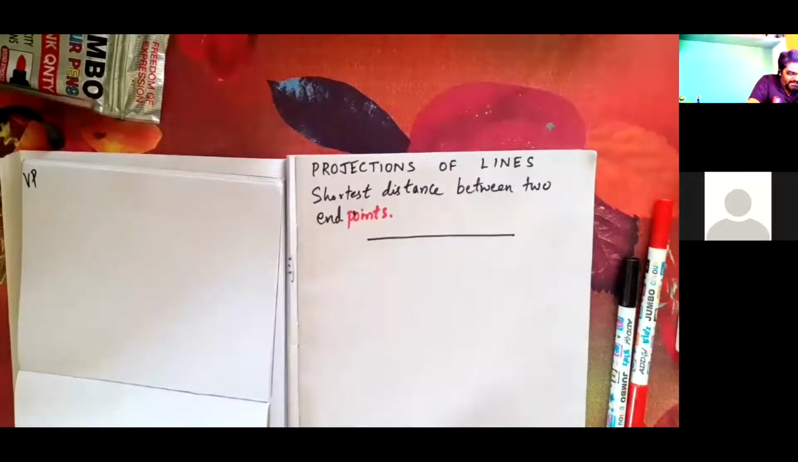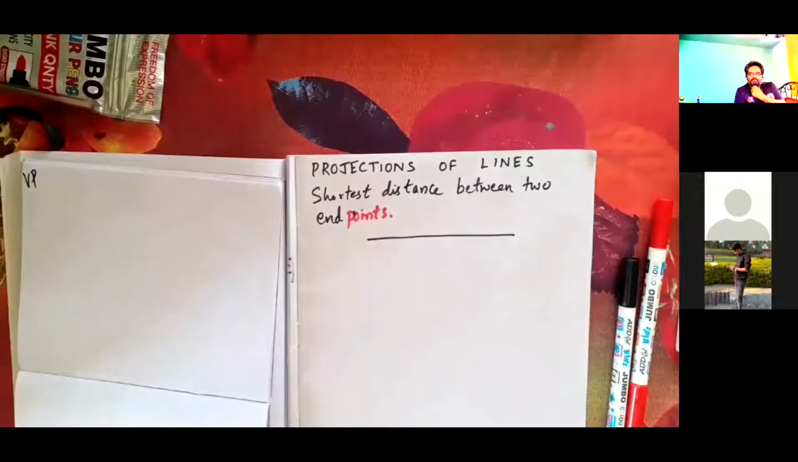Can anyone define a line with respect to points? Anybody? So lines are a combination of points. It's very important to know that a line is a set of points arranged in a linear fashion. Collinear points, one next to the other. If points are placed like that, then it is a line.